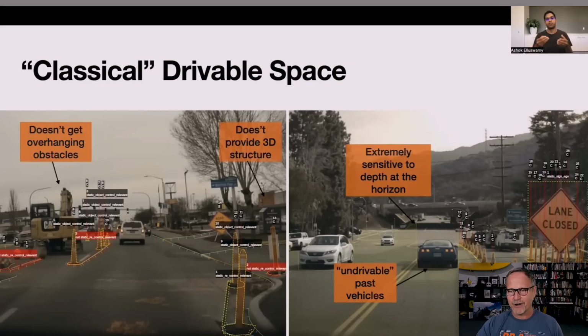That's got a bunch of problems. The number one problem is this is not 3D. This is a 2D image. And so you're having to make a whole bunch of assumptions and understand what the scene looks like in order to drive it as a 2D thing rather than a 3D thing. Also extremely sensitive to depth at the horizon. Horizons are really hard because there are very, very few pixels defining a very, very large amount of stuff that's going on. So you really do need to understand that, and this system doesn't do that well. It also doesn't deal well with overhanging obstacles, or with vehicles, because it doesn't know exactly how far away you are from all of this. So there are a lot of problems with this classical drivable space solution.